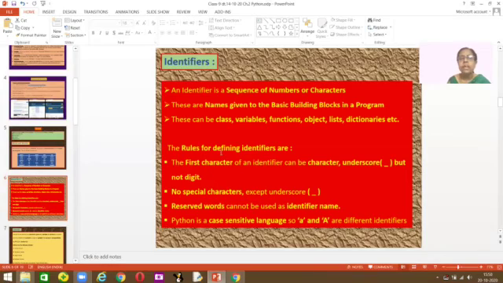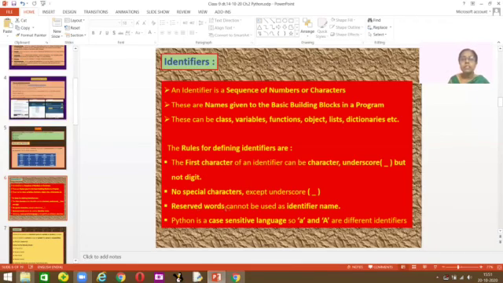Then the rules for defining these identifiers. The first character should always be a letter or an underscore, but you cannot use any digits like 1, 2, 3, 4 as the first character. No special characters like dollar can be used; you can only use underscore.